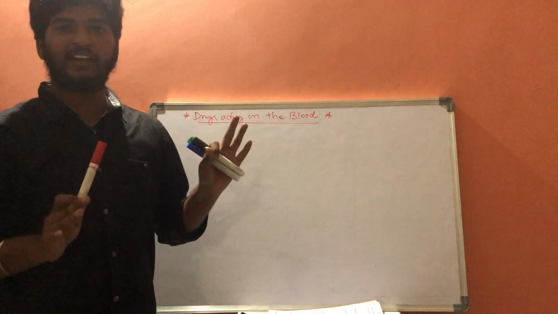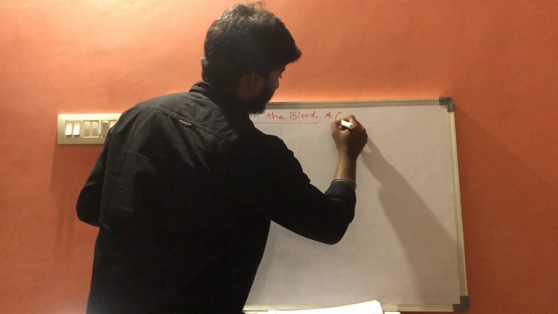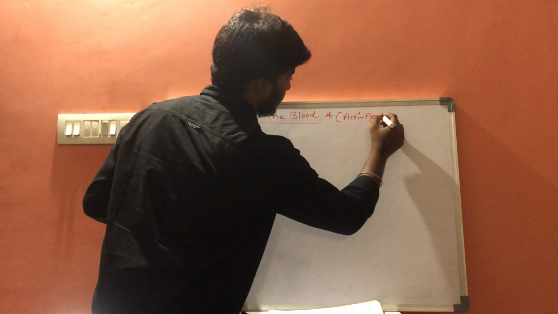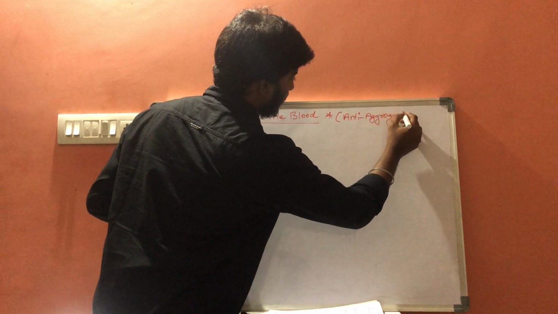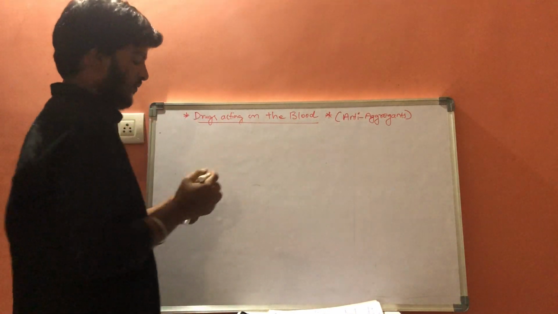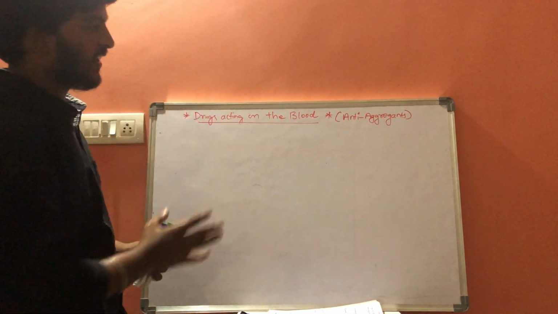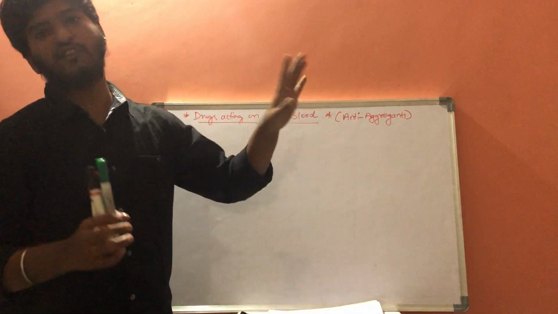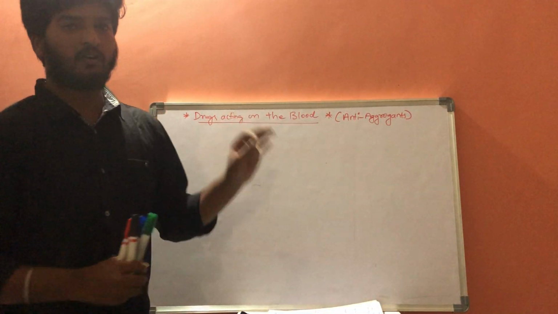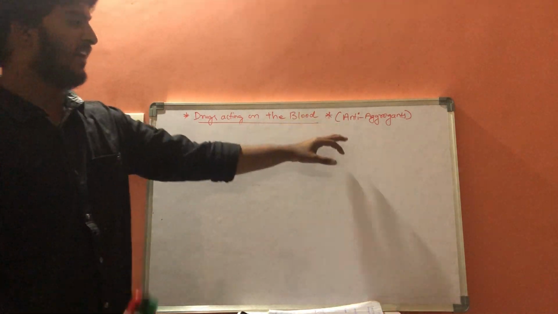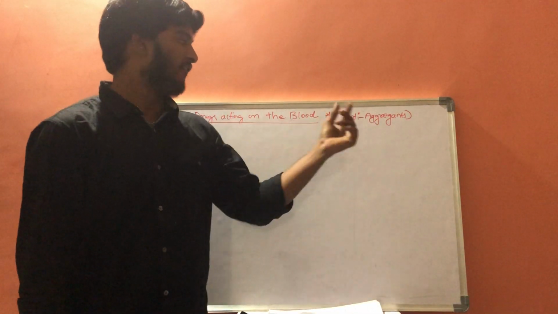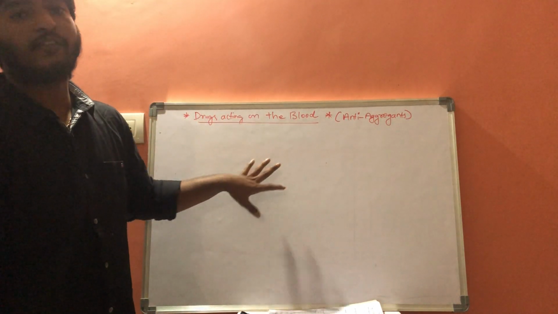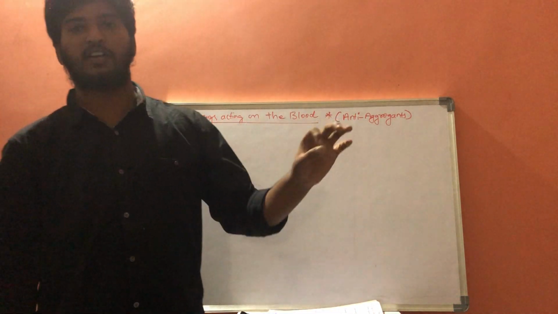The topic is anti-aggregants. What are anti-aggregants? Anti-aggregants are the group of drugs which inhibit the aggregation of platelets during the process of blood coagulation, which results in an anticoagulation effect.